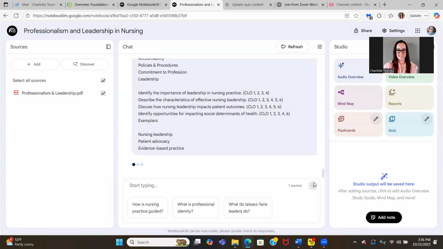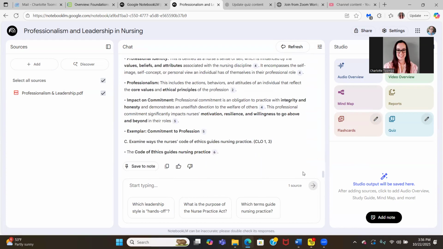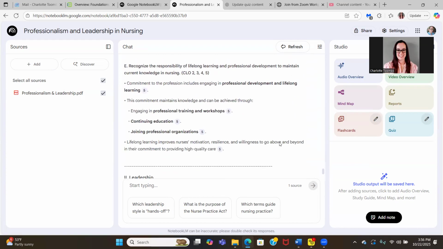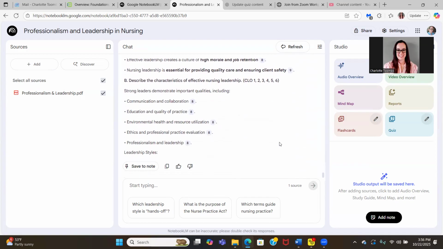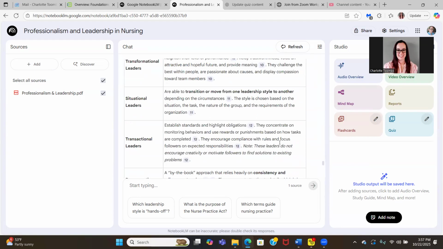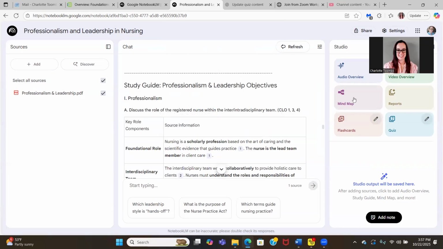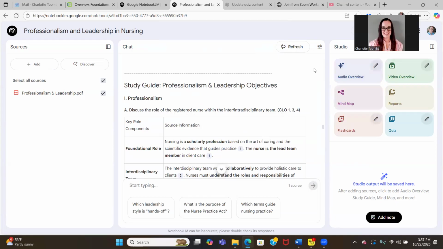This is the study guide you can use for the exams, for the final, for whatever. All you have to do is copy and paste this into a document and you have a study guide. And the only sources it is using is your ATI textbooks, the online version or the print version. They're the same.